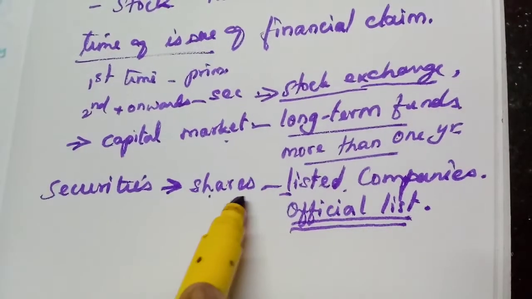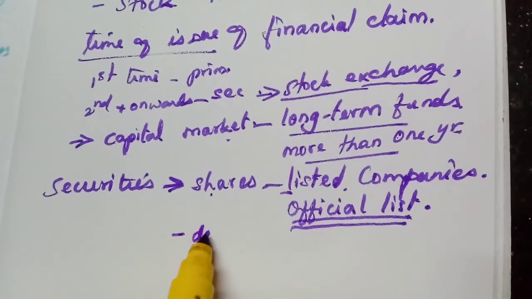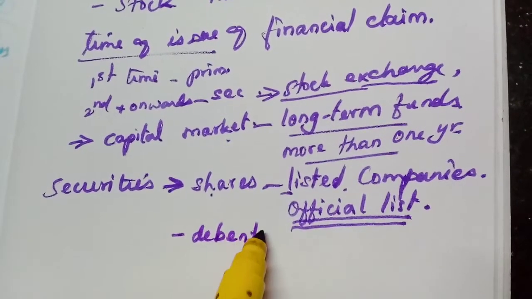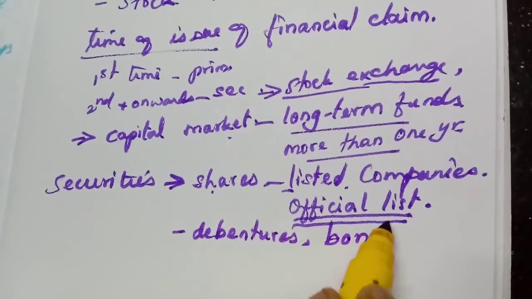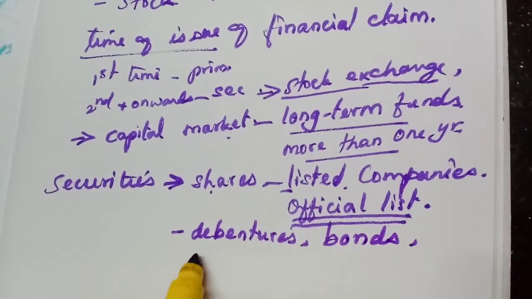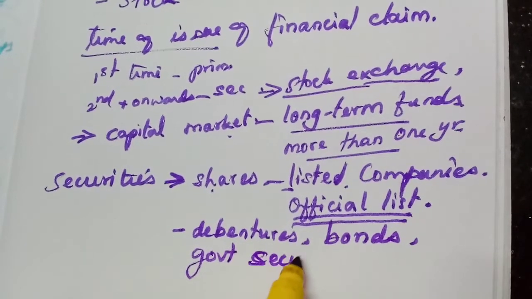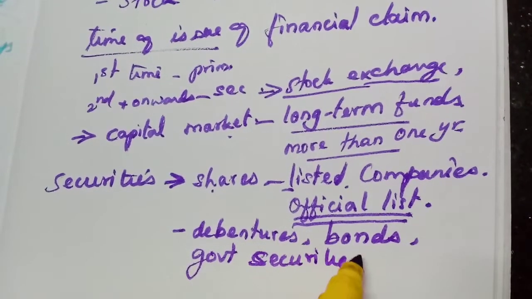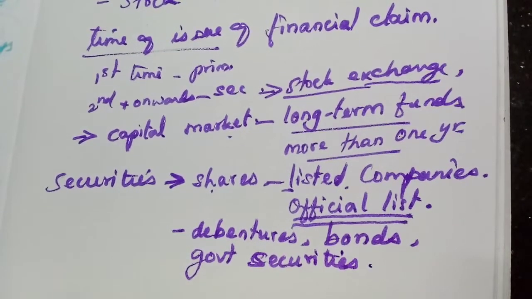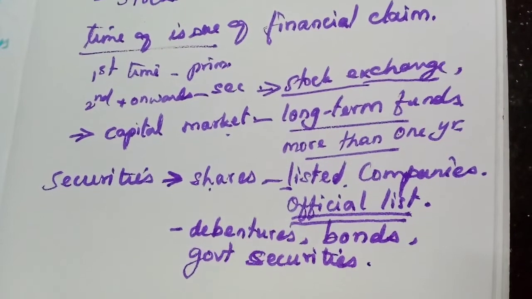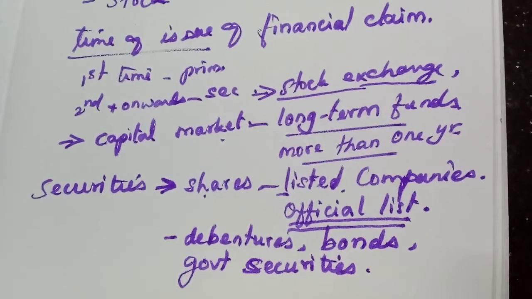So listed companies' shares, then debentures, then bonds, then some government securities also may come. Because we studied in the money market that there should be a secondary market, we have learned one or two places.